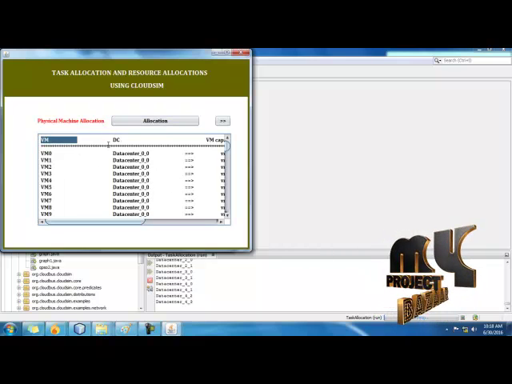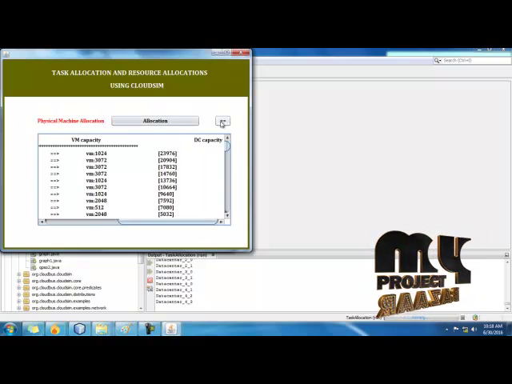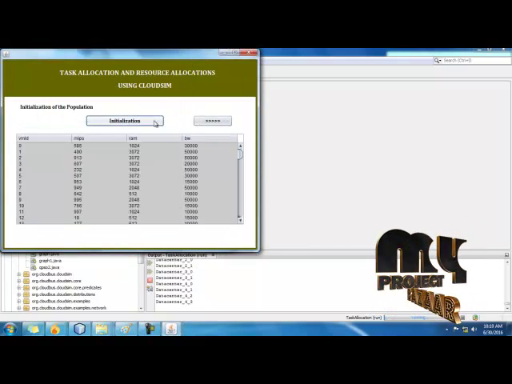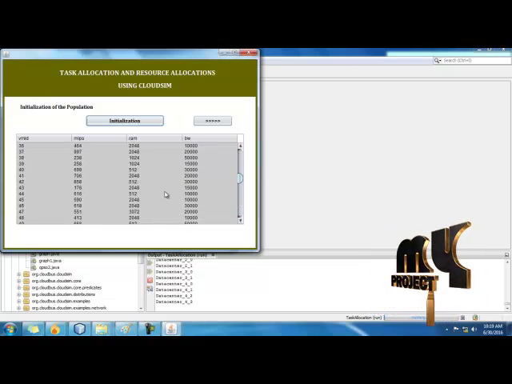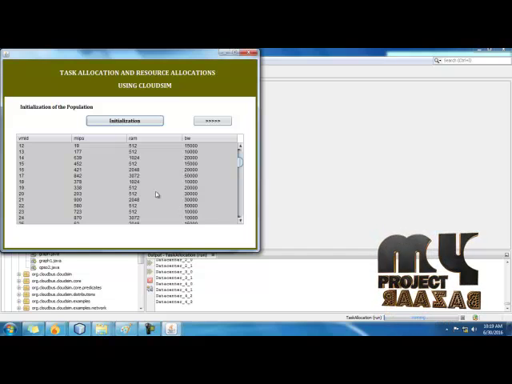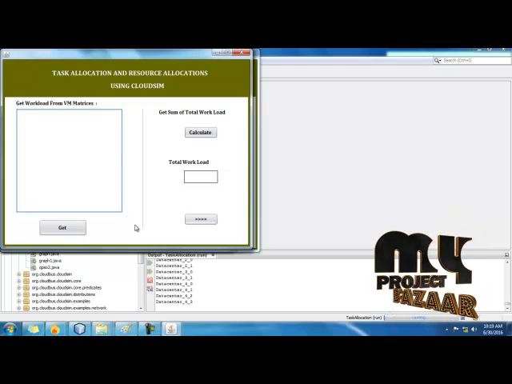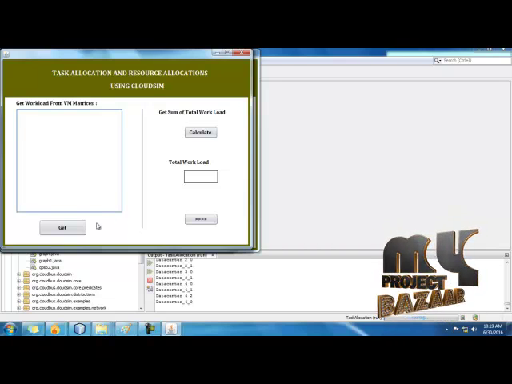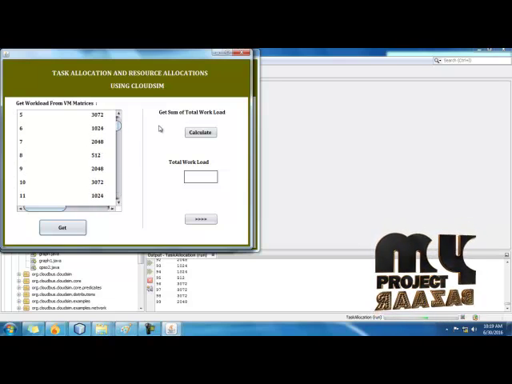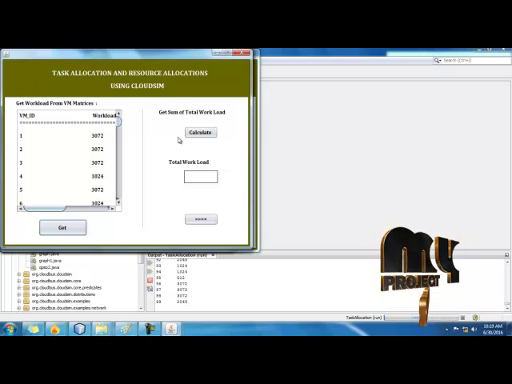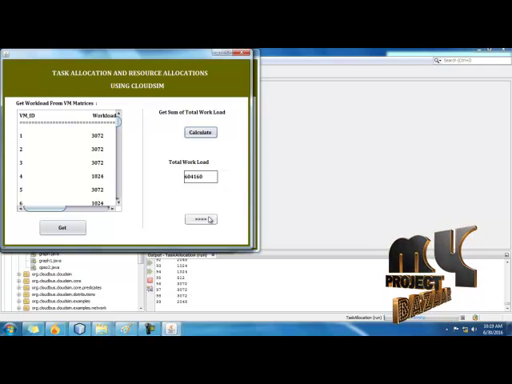Virtual machines with their data centers. After that, here we initialize the population. Initializing the population, here we display their virtual machines with their specifications. And the next, we are going to find the fitness value. Before that we find the overall workload count. So initially we get the virtual machines with their workload, and after that we calculate the overall workload for the machines.